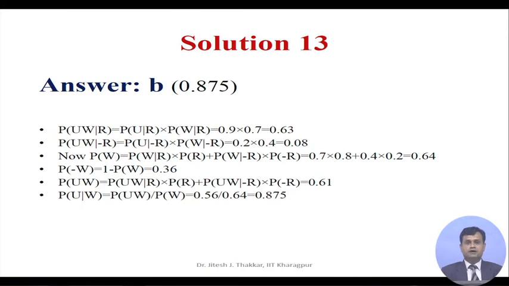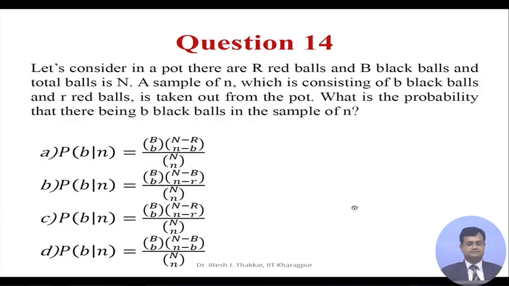In the same way, probability U given W is probability UW divided by PW, which is 0.875. So in the final expression I substituted the values found previously and it comes out to be 0.875. So, the answer B is correct.